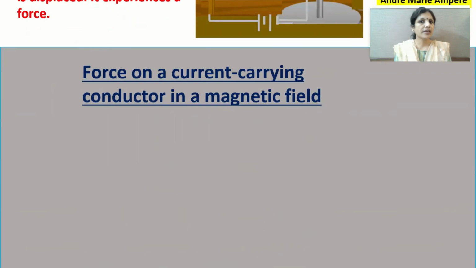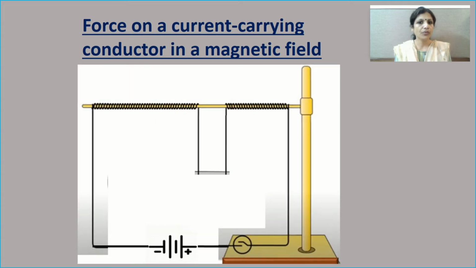So this is the assembly which I showed you in the previous slide. We have taken an aluminium rod. It is actually in the form of a sheet here. Alright, and this is connected with the help of a wire to a battery and a tap key. Just see here, this is the symbol for the tap key.